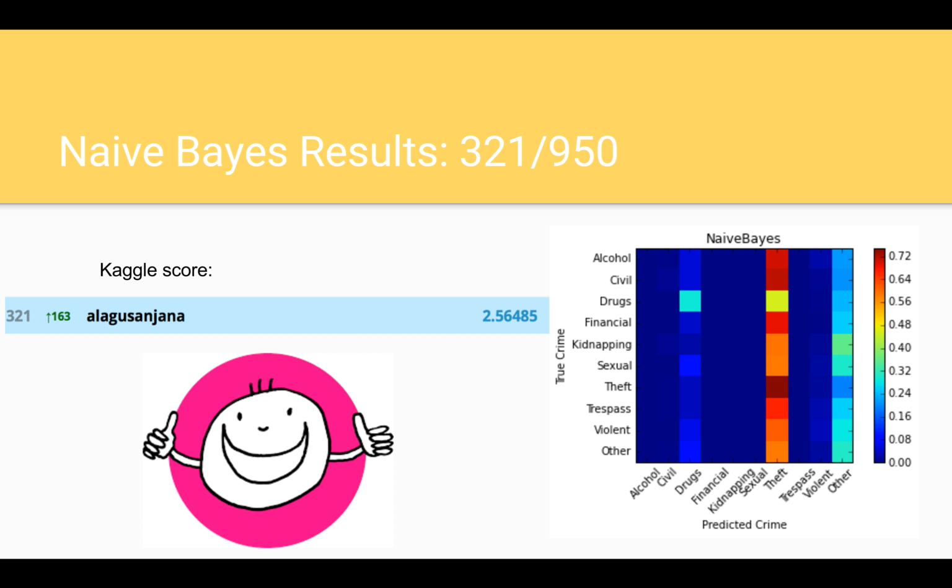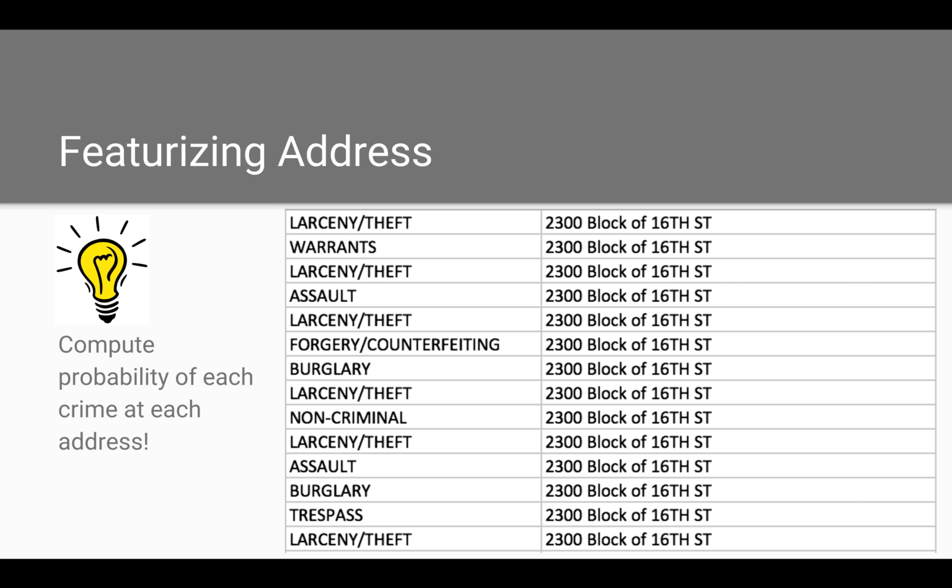We improved on our Kaggle score by a lot, but from the confusion matrix, you can see that the model seems to be heavily dependent on prior probabilities. For example, since 20% of the samples are theft, most of the other crimes were mispredicted as theft.